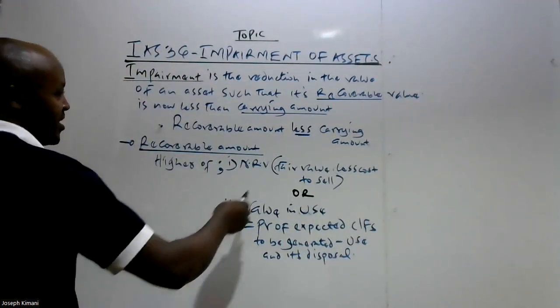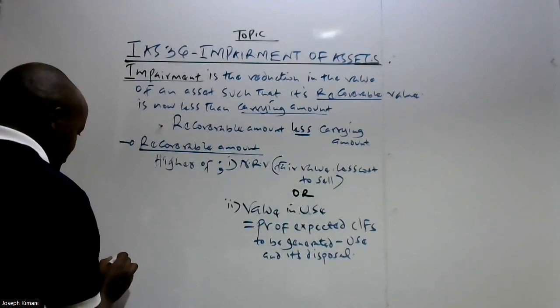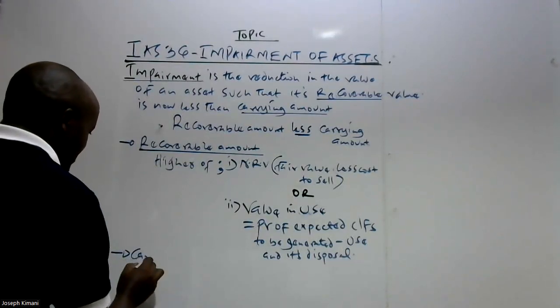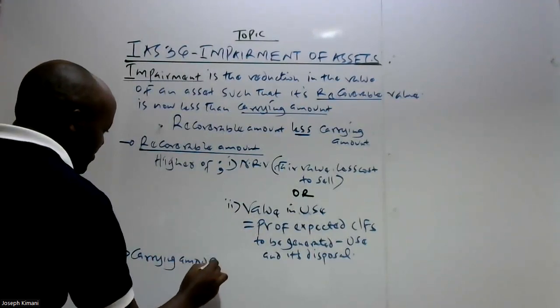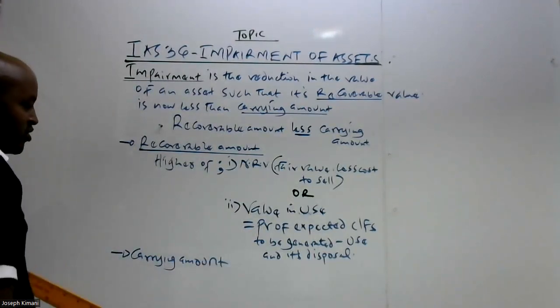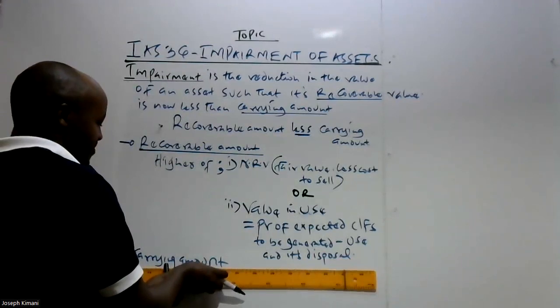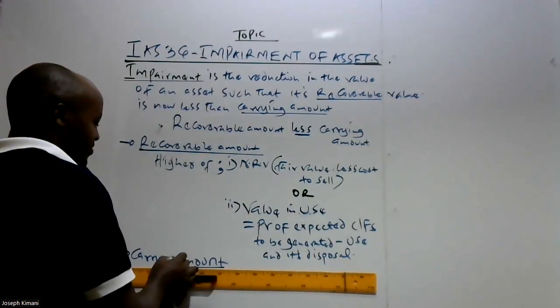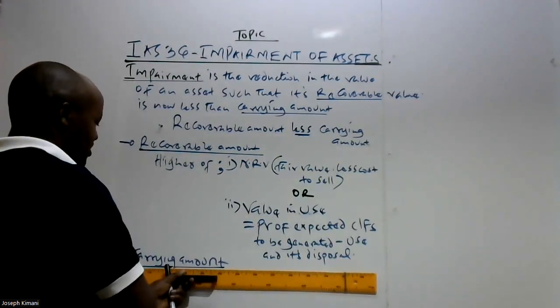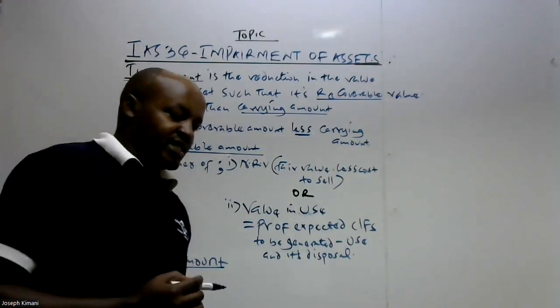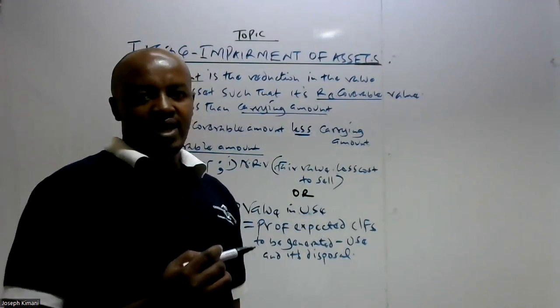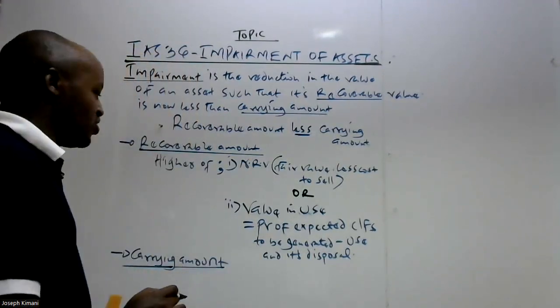Now the other term which we also have here is the carrying amount. Now, what is the carrying amount? When we talk about the carrying amount of an asset, this is the value at which an asset is stated or is recorded in the company's statement of financial position.